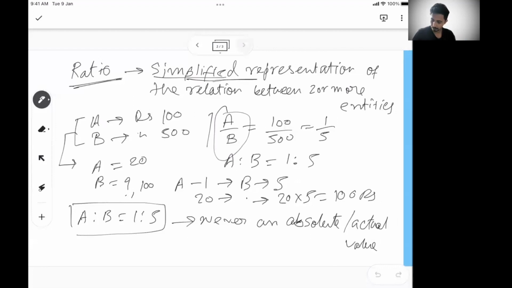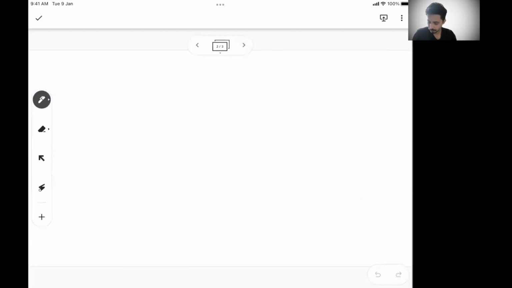If we say A is to B, it's the same as writing A by B. So how do we calculate the values of a ratio? Let's say the money with A is to B is 2 is to 3. If A has 2 rupees, B will have 3 rupees. Now I say the total money is 800. How will it be divided between A and B?